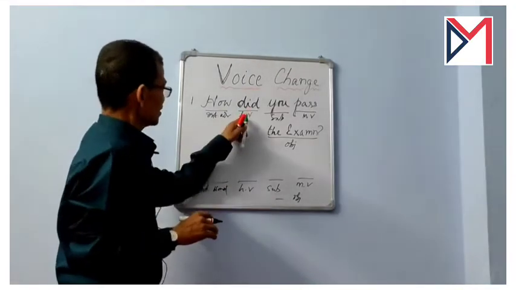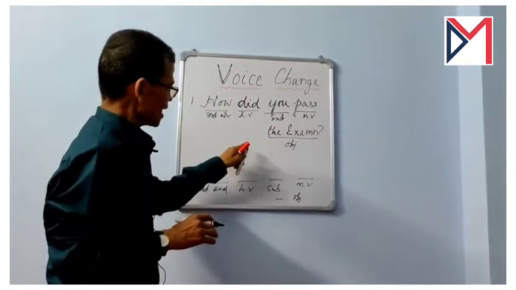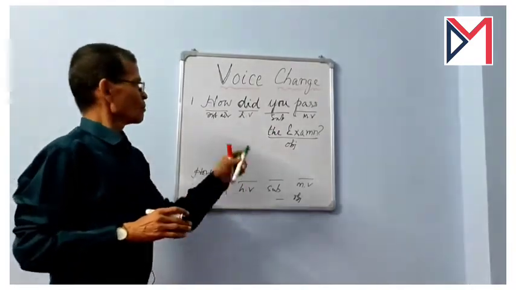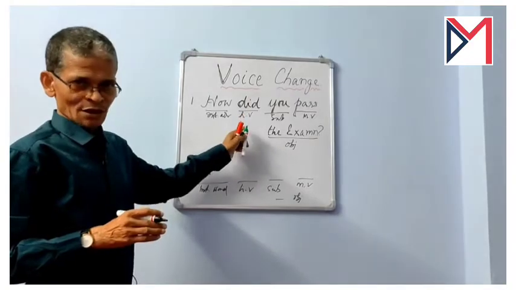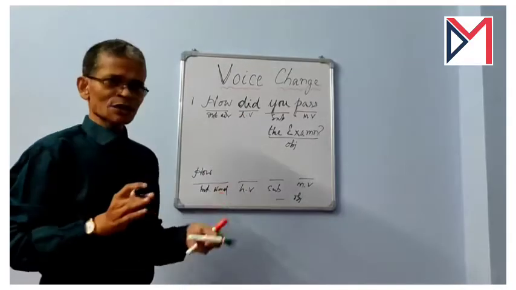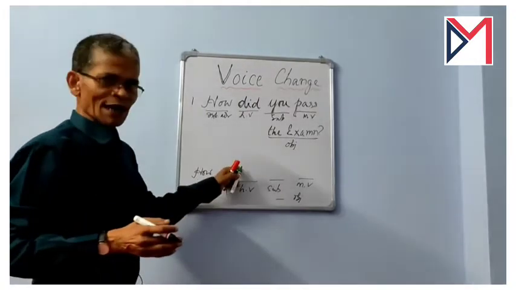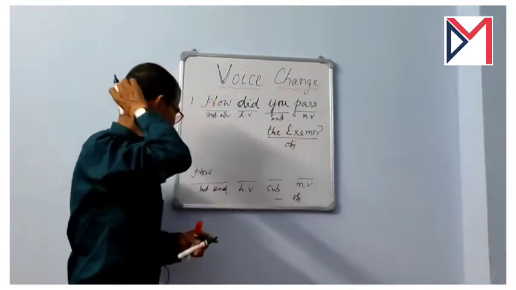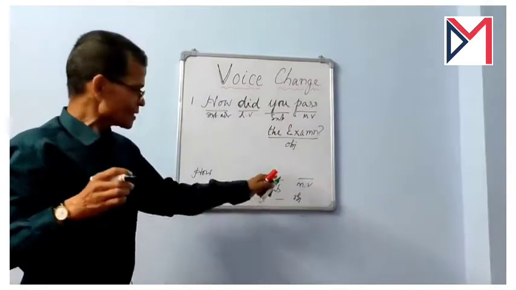Here did is the helping verb, and as we are going to change it into passive, we have to use for past simple, as I have discussed in the earlier class, either was or were. We are not sure whether to use was or were, but at least we can use the examination, the object, as the subject.